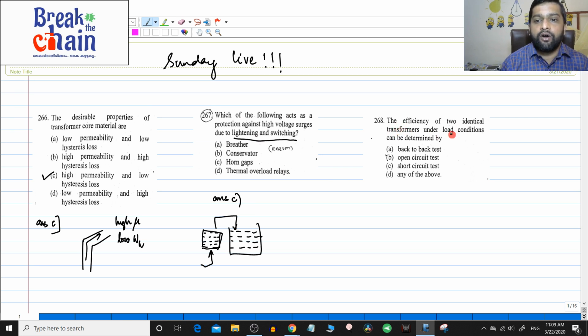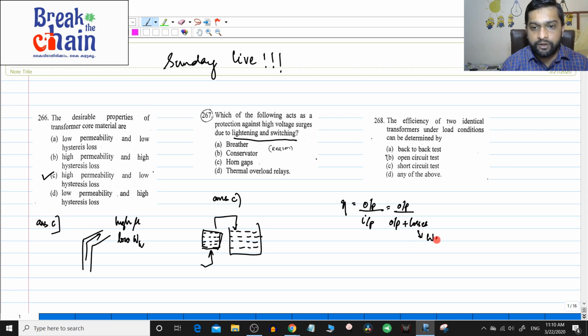Next question: the efficiency of two identical transformers under load conditions can be determined by. Okay. Now, for efficiency, you know what efficiency is? Efficiency is output divided by input, right. So, to find the efficiency you need the losses, because you can write it like this: output divided by output plus losses. Input is output plus losses. So, you need the losses of the transformer. So, what are the losses? The losses are usually the copper loss and the core loss.